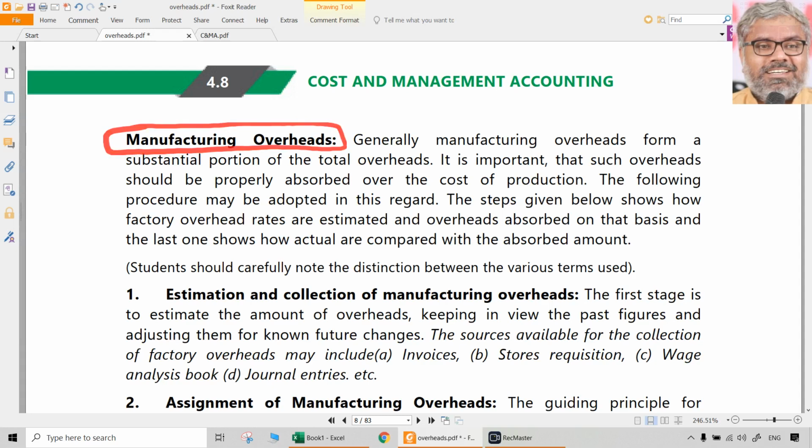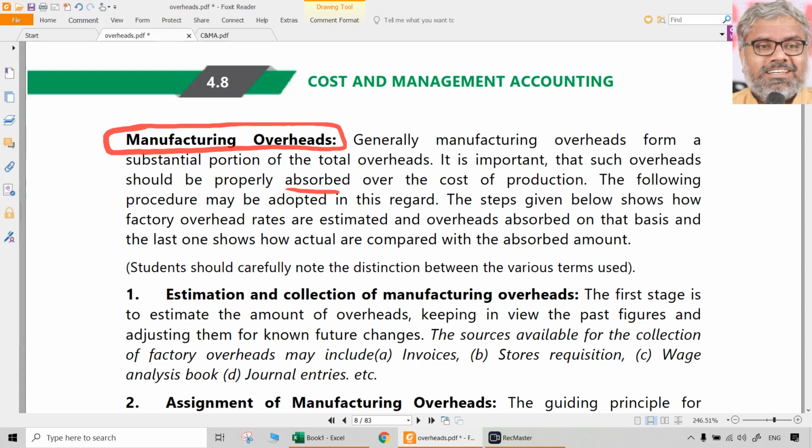That does not in any way mean that other overheads are useless or we don't care about them, but the major focus is on manufacturing overheads for sure. So manufacturing overheads definitely have to be absorbed over the cost of production. And what procedure should be followed in this process of absorption, because we are talking about absorption costing.